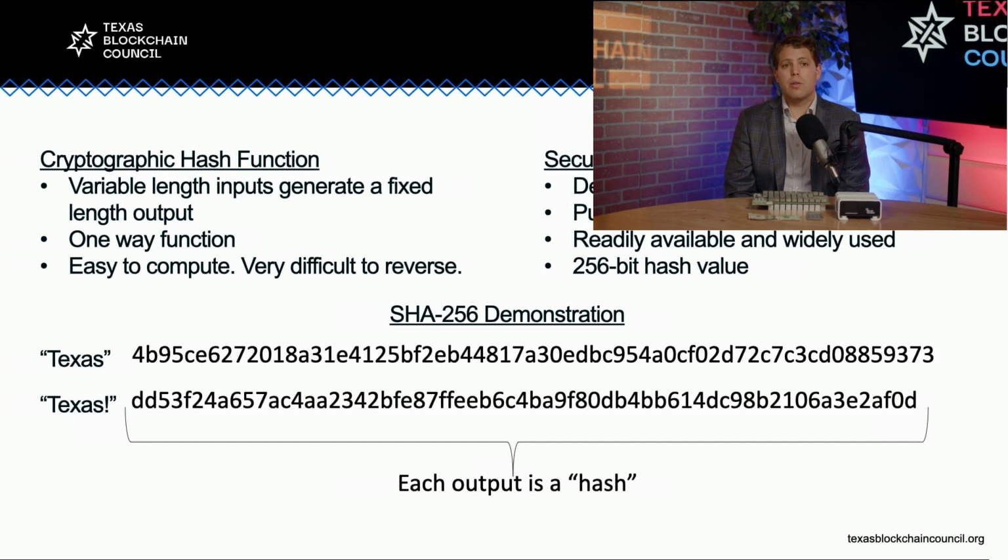And the first input has 5 letters. This one, of course, has 6 inputs, 5 letters and an exclamation point, and it's a completely different output. And so that's the nature of the encryption, is we cannot detect any patterns, and any output is completely different.